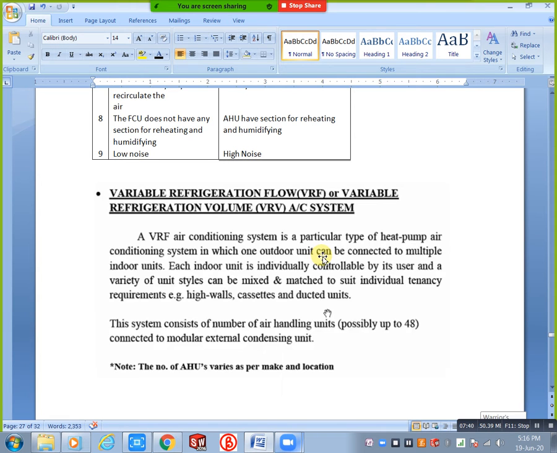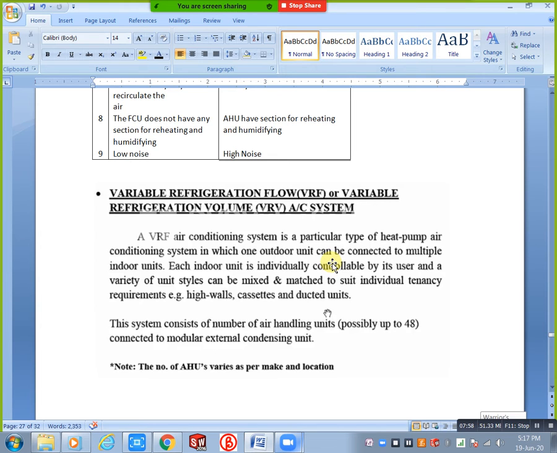In that video also we have 3 rooms. For those 3 rooms we have only one outdoor unit. That outdoor unit capacity is high. Based on that one outdoor unit, you can provide a number of indoor units. Okay, just see the next point.